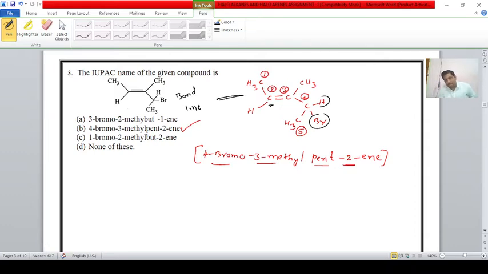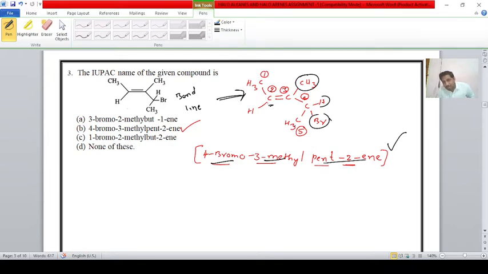Okay, student. After this conversion, give the numbering: first carbon, second carbon, third carbon, fourth carbon. On the fourth carbon bromine is there, on the third carbon a methyl group is there. Following alphabetical order, first bromine will come, second is methyl. That is 4-bromo-3-methylpentene. 4-bromo-3-methylpentene is the correct name.